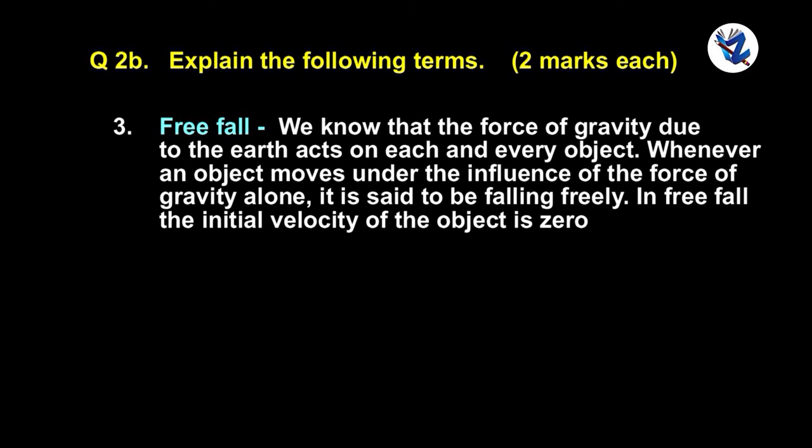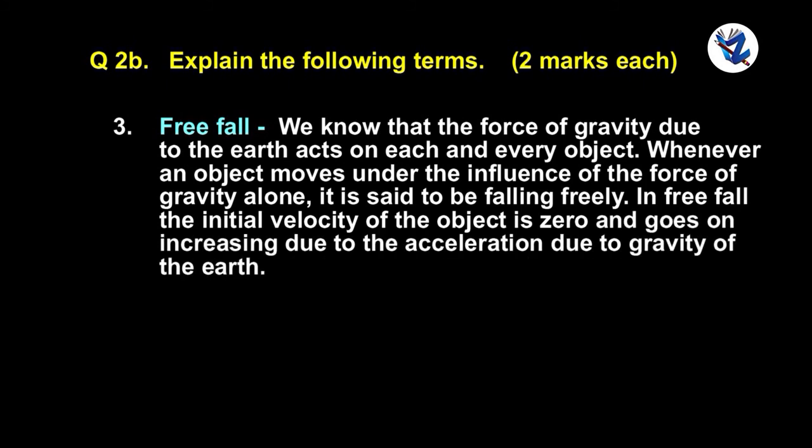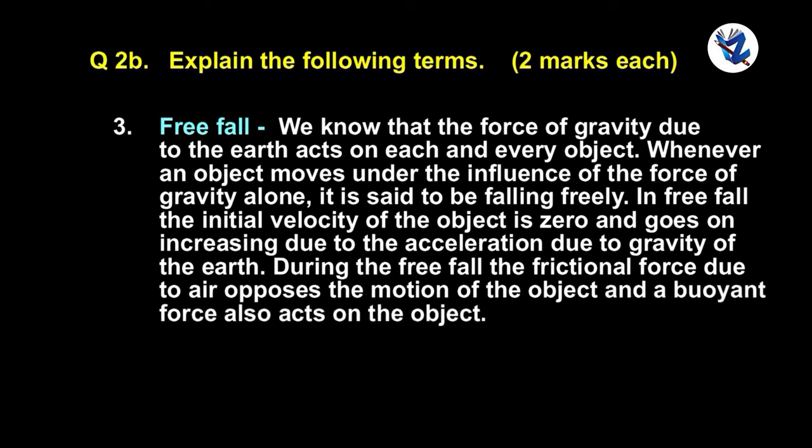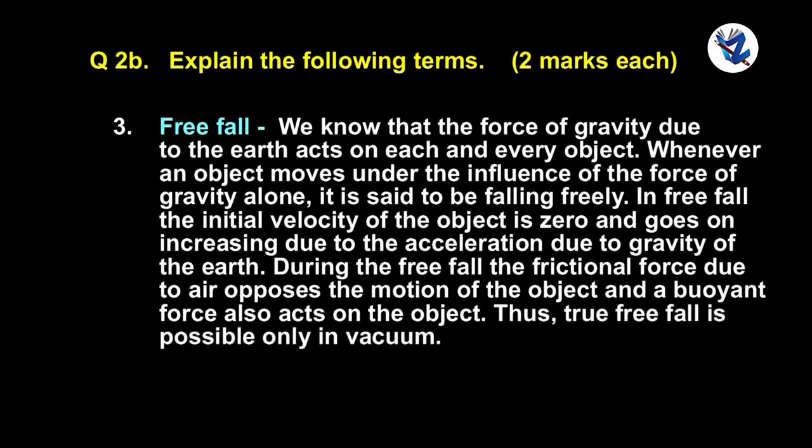In free fall, the initial velocity of the object is 0 and goes on increasing due to the acceleration due to gravity of the Earth. During the free fall, the frictional force due to air opposes the motion of the object and a buoyant force also acts on the object. Thus, true free fall is possible only in vacuum.